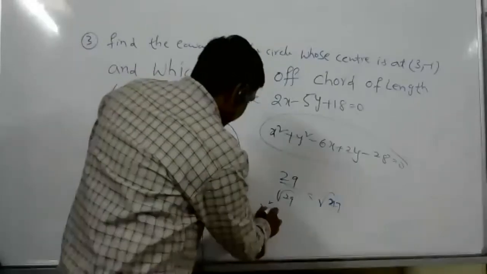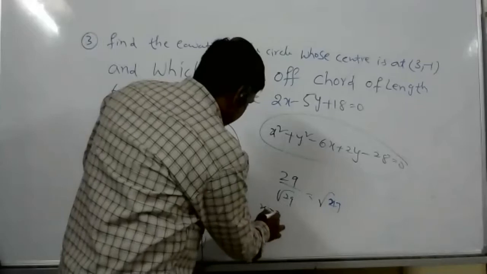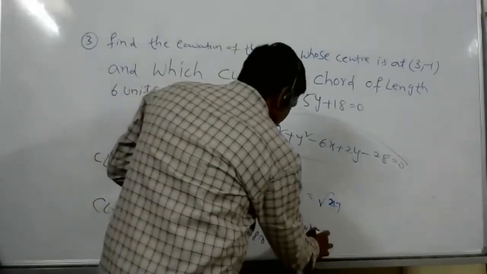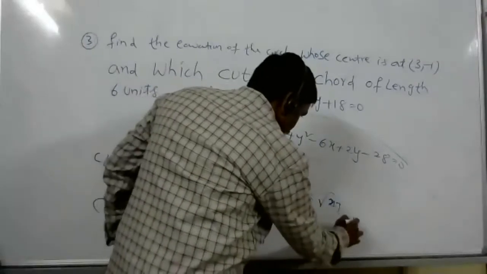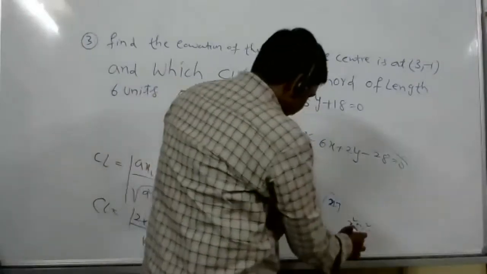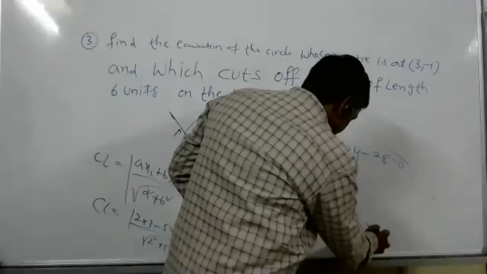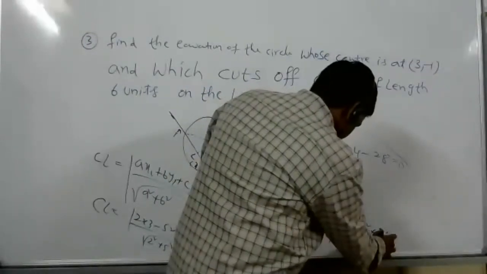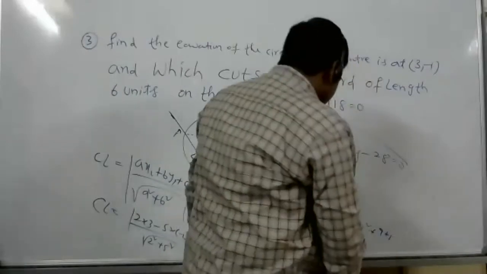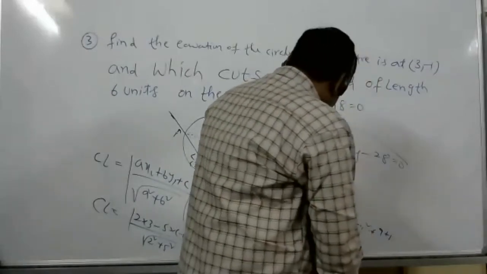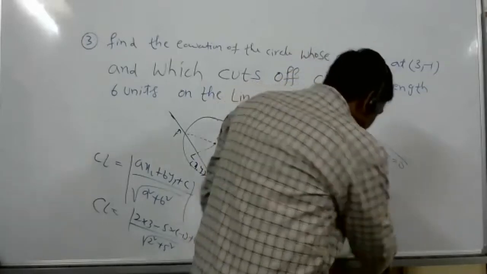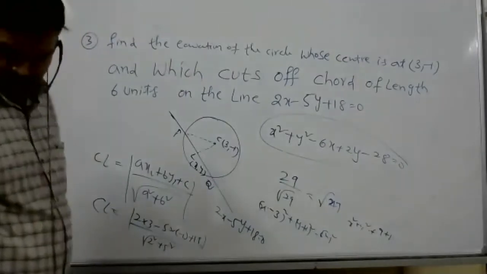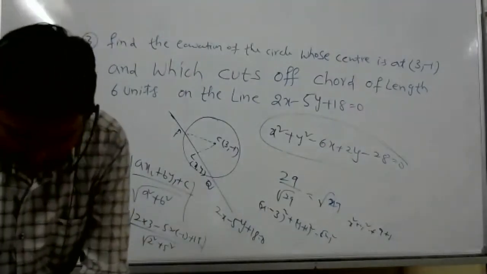Wait. x minus 3 whole square plus y plus 1 whole square is equal to root 29 whole square. 9 plus 1, 10. So it would be root 38, no, sir.